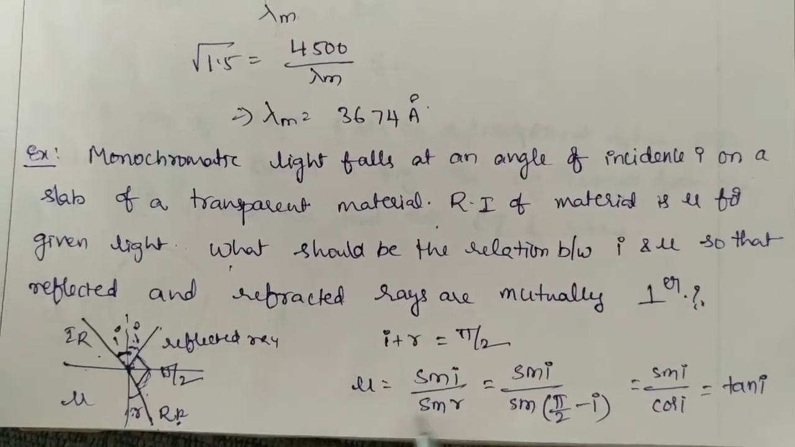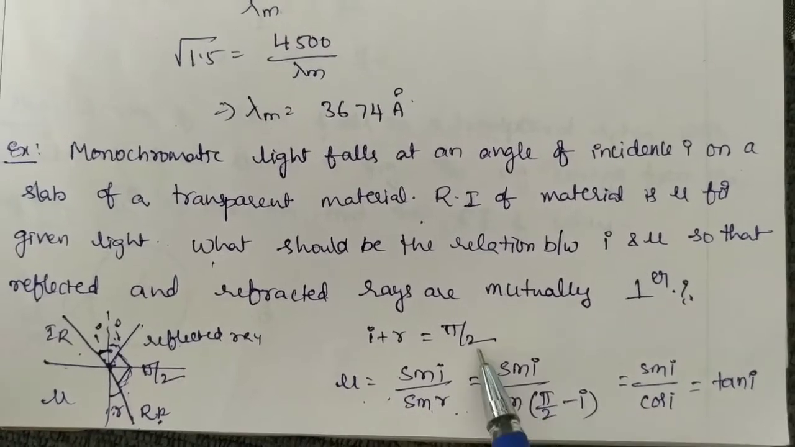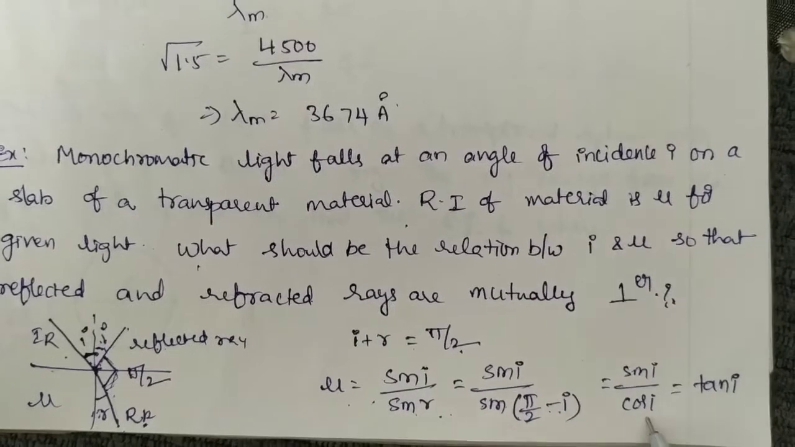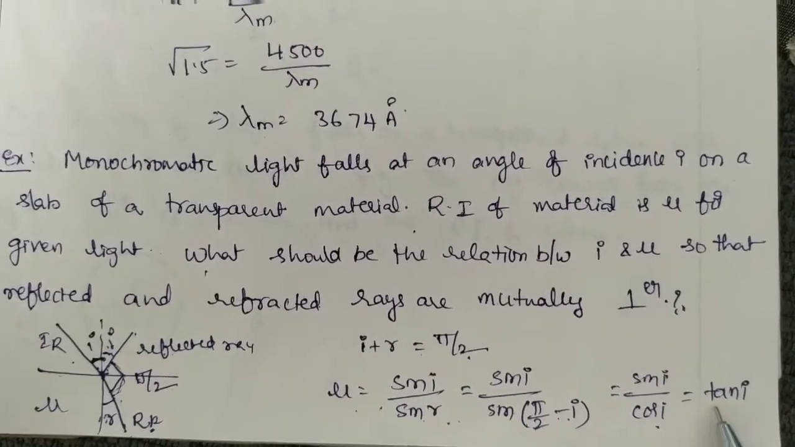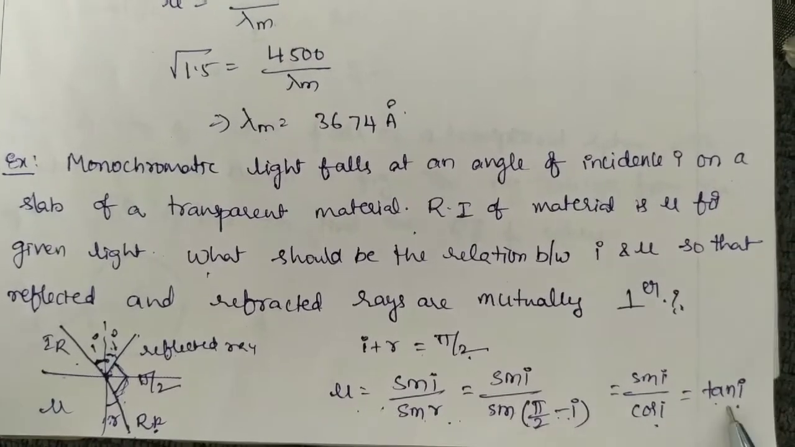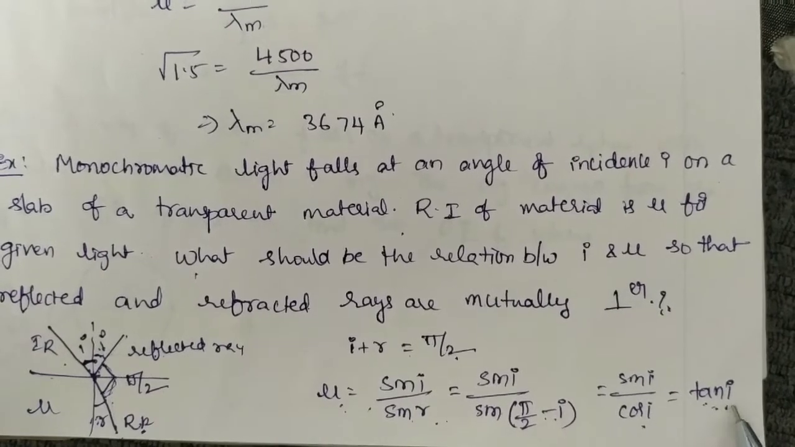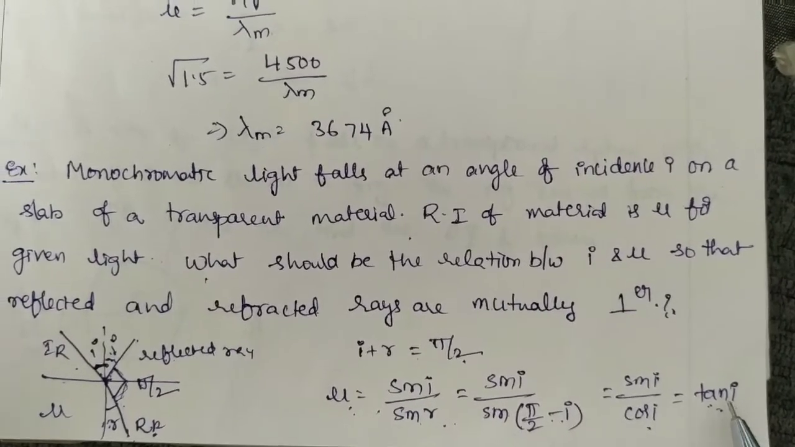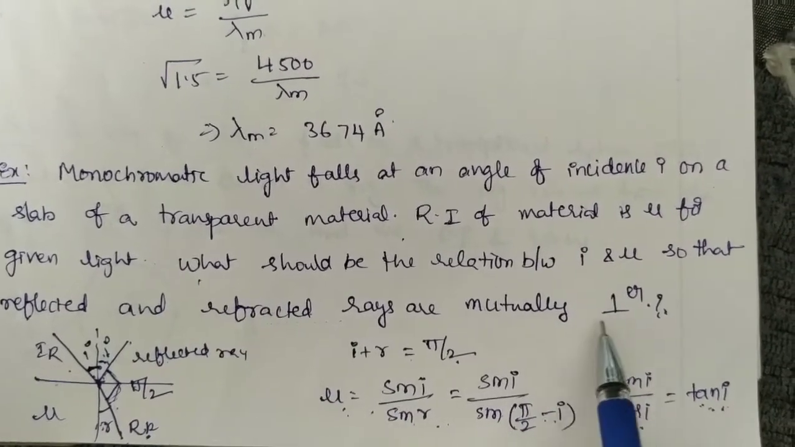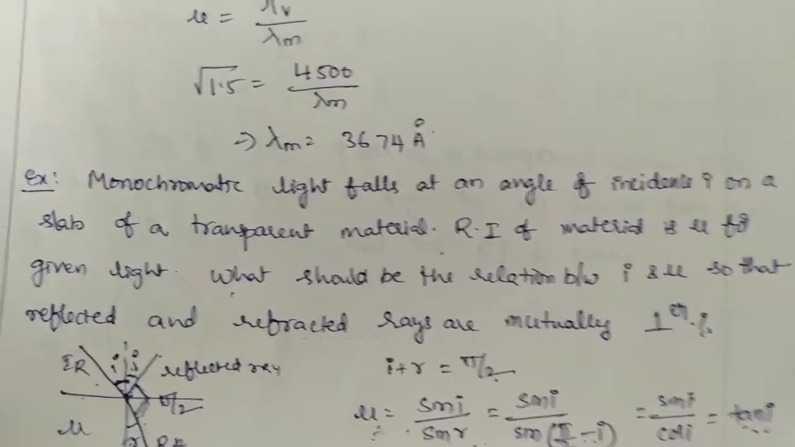Now apply Snell's law here. So mu is equal to sin I by sin R, and R can be written as pi by 2 minus I. Sin of pi by 2 minus I is cos I. So sin I by cos I is nothing but tan I. So mu is equal to tan I. The refractive index of the medium is equal to the tangent of the angle of incidence. Understood? When the reflected and refracted rays are mutually perpendicular to each other, you can apply this condition, mu equal to tan I.